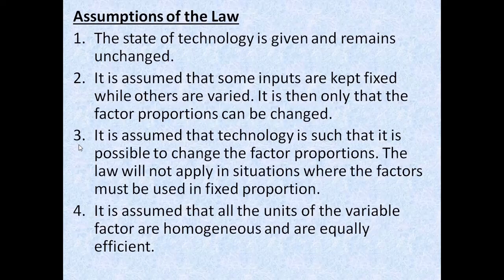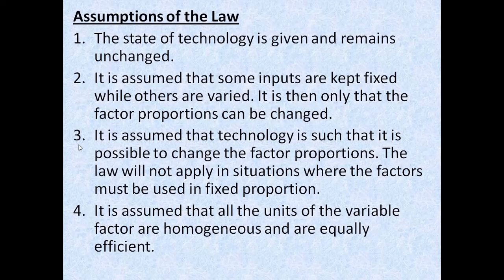When you hire extra labors, it will cost you extra. So then it will increase to 11,000, 12,000, 15,000, 20,000, 25,000, 30,000. So that is the change in the factor proportion. Now the ratio will be changed, isn't it?